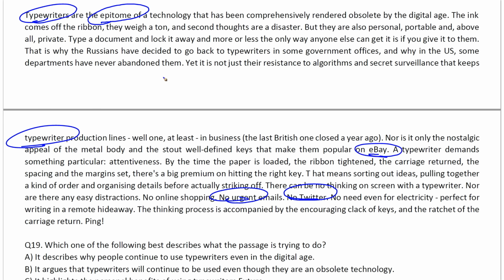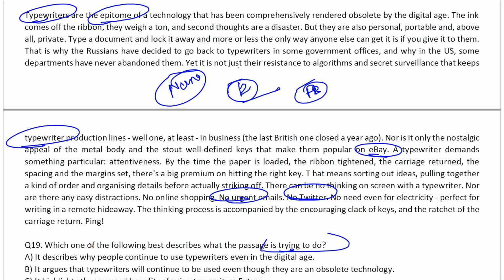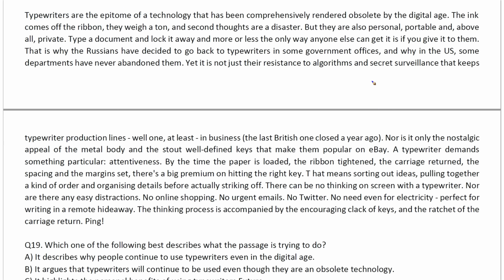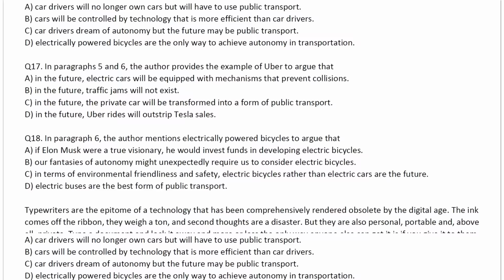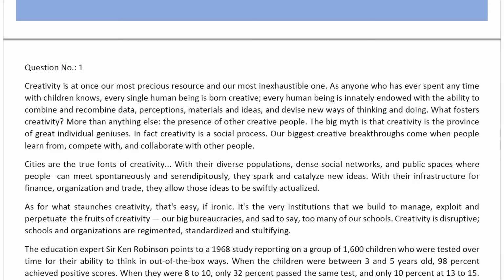So this is a pretty nano paragraph, a small paragraph, 3 plus 2, like 5, and roughly 12 lines in here. These are called short RCs. And you have 3 questions. It's a short fact-based paragraph, guys. You can pick these questions easily. Which of the following best describes the passage? Even if you give roughly 6 to 7 minutes to this paragraph, you will be able to knock it off.